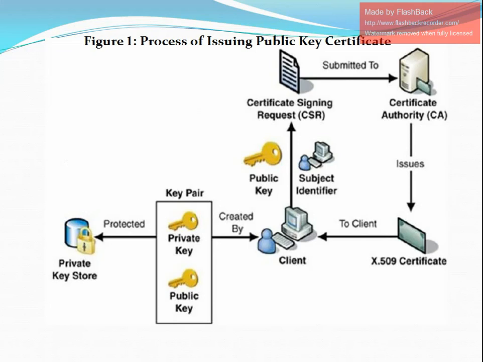The process of obtaining a digital certificate is given in this illustration diagram. The very first step is the certificate signing request, CSR, which is given by the client. It is received by the certification authority, which verifies the client's personal information and then issues the certificate. The certificate, an X.509 certificate, is issued to the client. Then the client can use this certificate for communication with other parties.